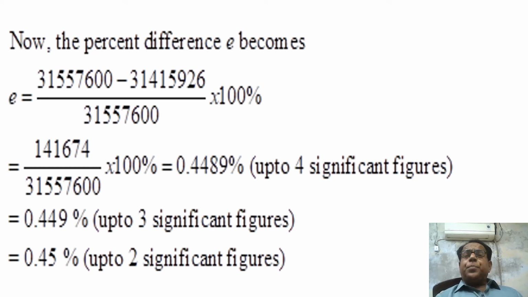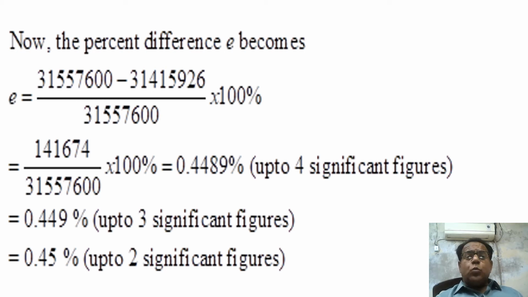If we are required to give our answer in 3 significant figures, then it will become 0.449, because 8 will be converted into 9, as the next digit is 9, which is greater than 5. So 0.4489% will be converted into 0.449%. This is also exactly the correct answer up to 3 significant figures.